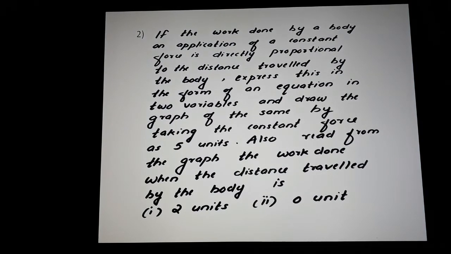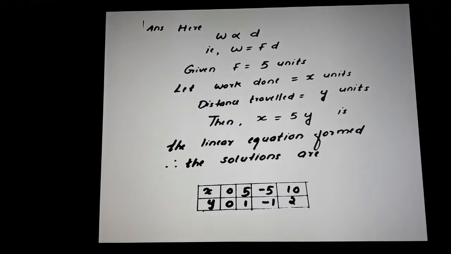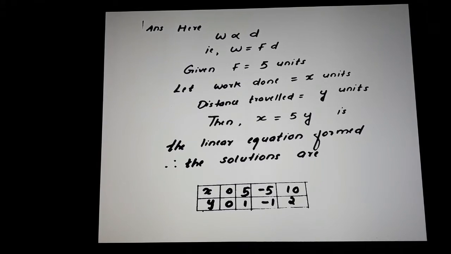Second question. If the work done by a body on application of a constant force is directly proportional to the distance travelled by the body, express this in the form of a linear equation in two variables and draw the graph of the same by taking the constant force as 5 units. Also read from the graph the work done when the distance travelled by the body is 2 units. When you find the solutions, we are taking work as x and distance travelled as y. Work done, you simply give the values for x and y and get the answer.